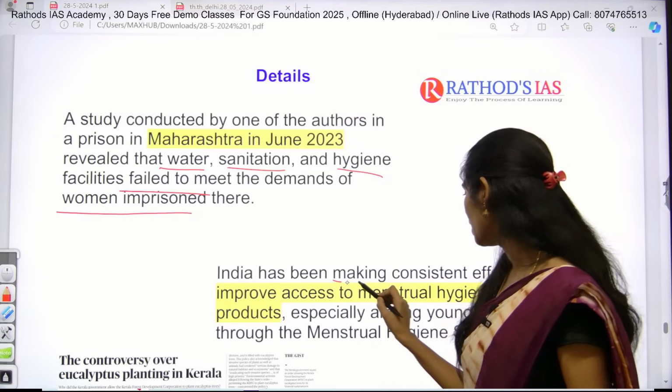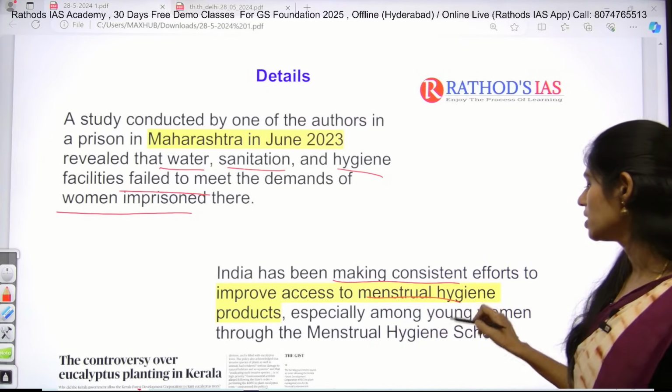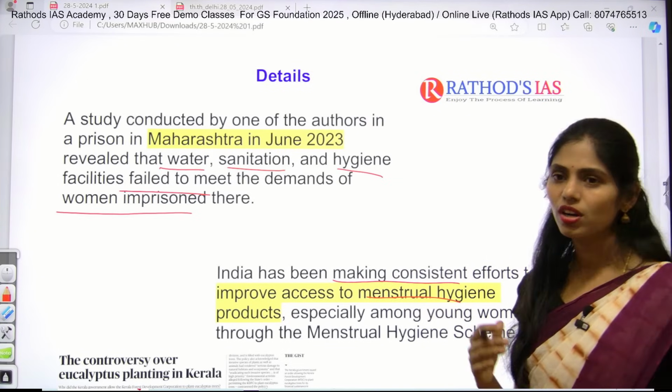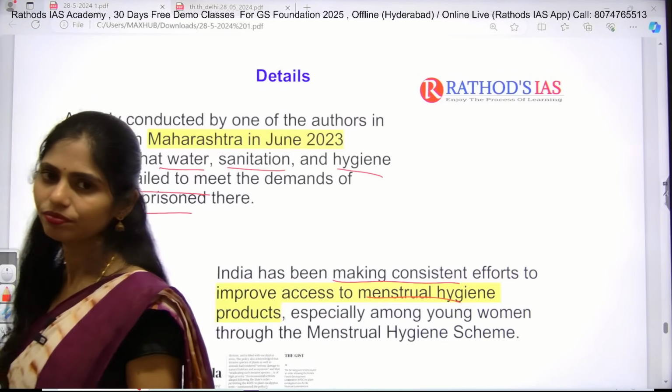India has been making consistent efforts to improve access to menstrual hygiene products, especially among young women, through the menstrual hygiene scheme, but even then they are not reaching the people. That is the one important thing that you have to see.